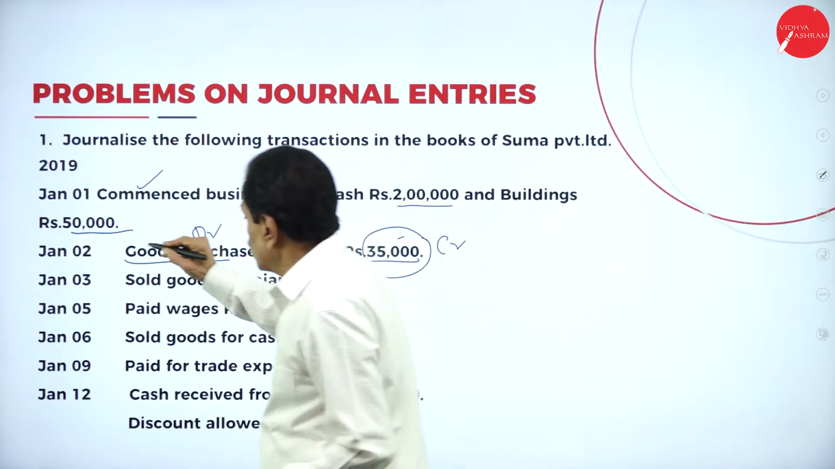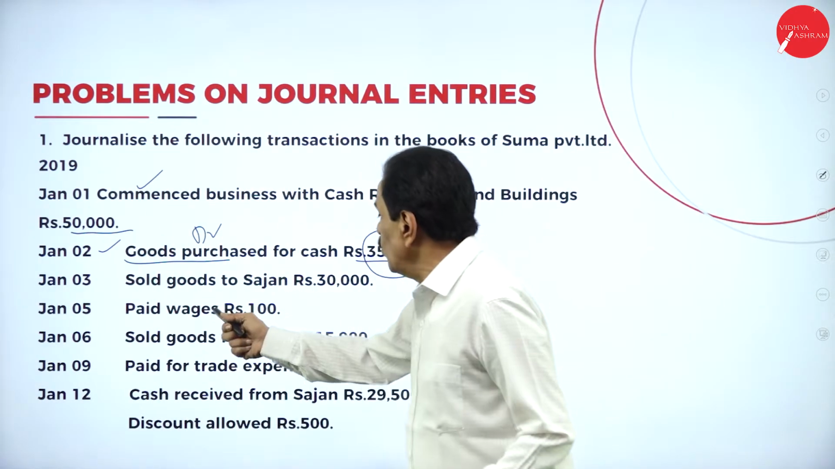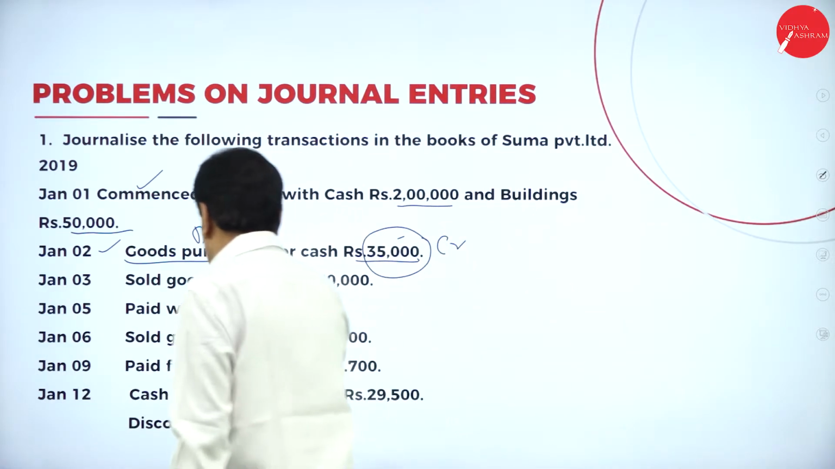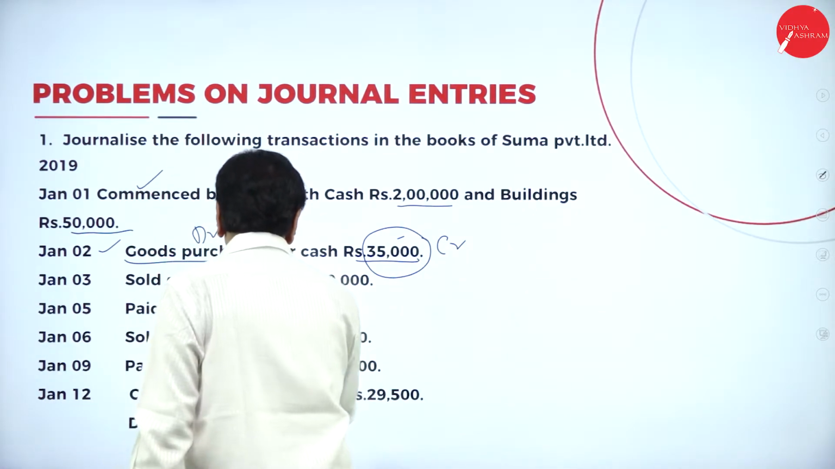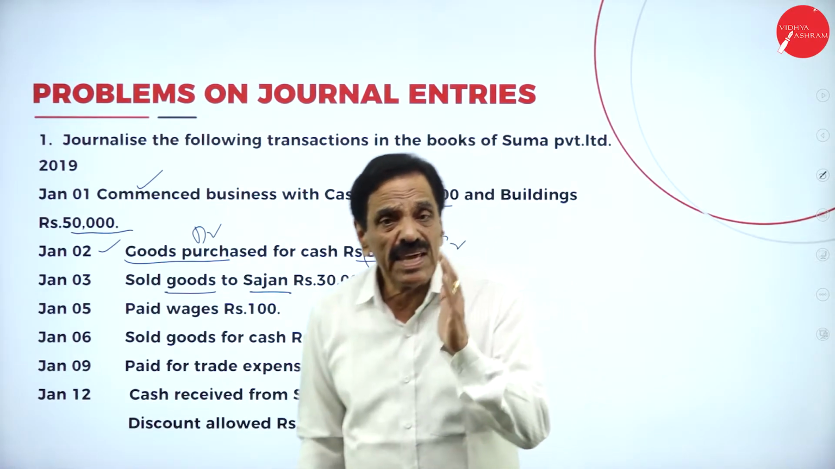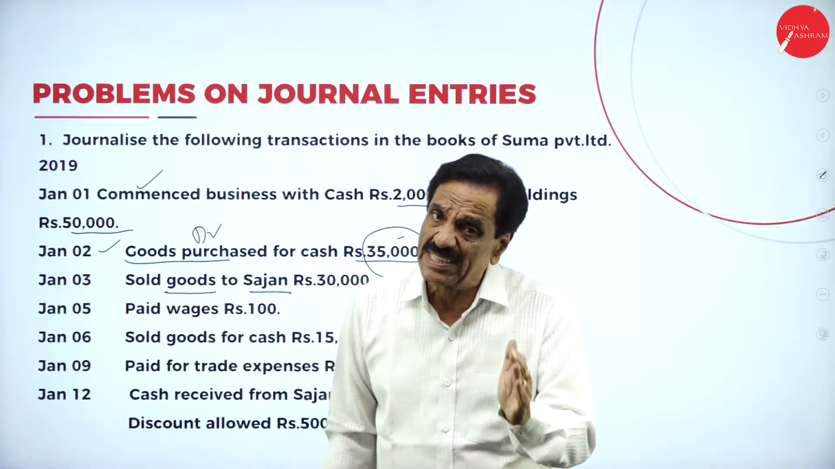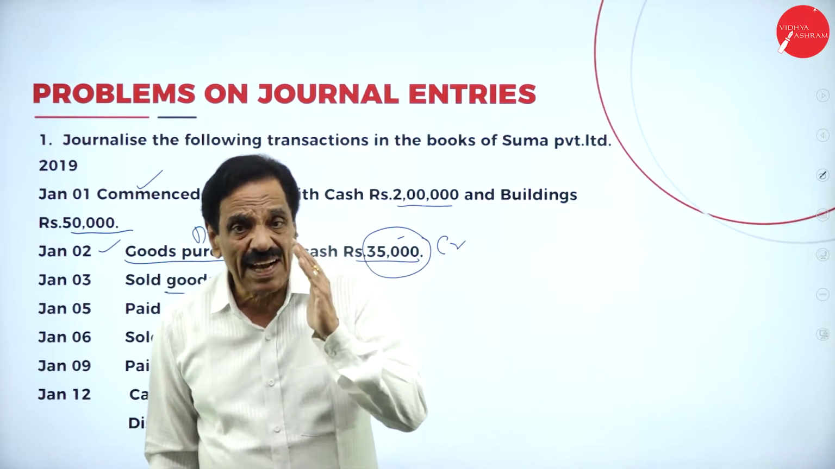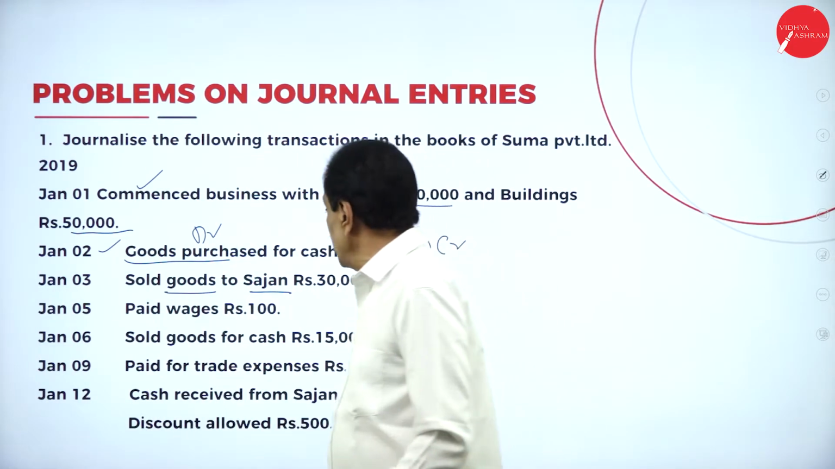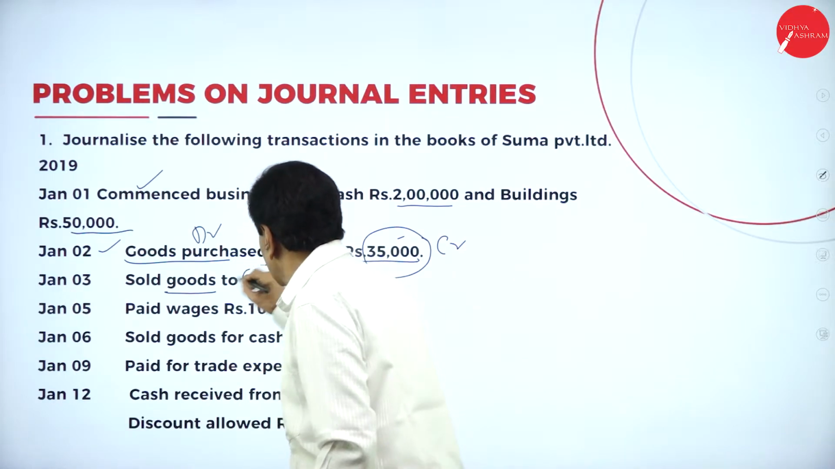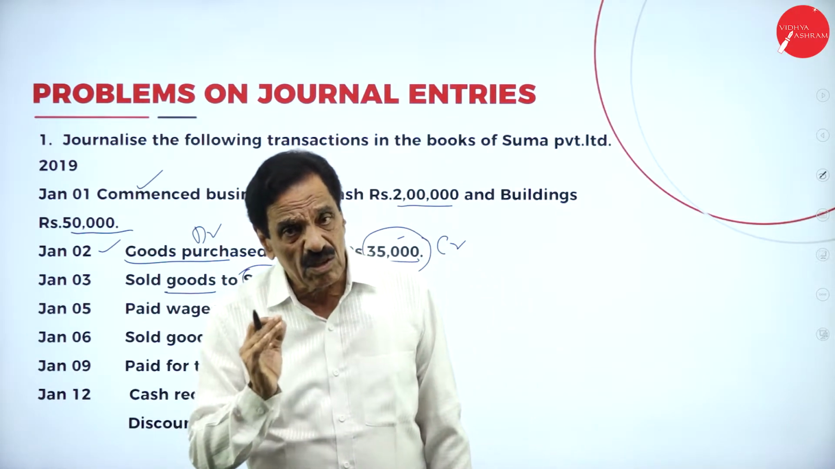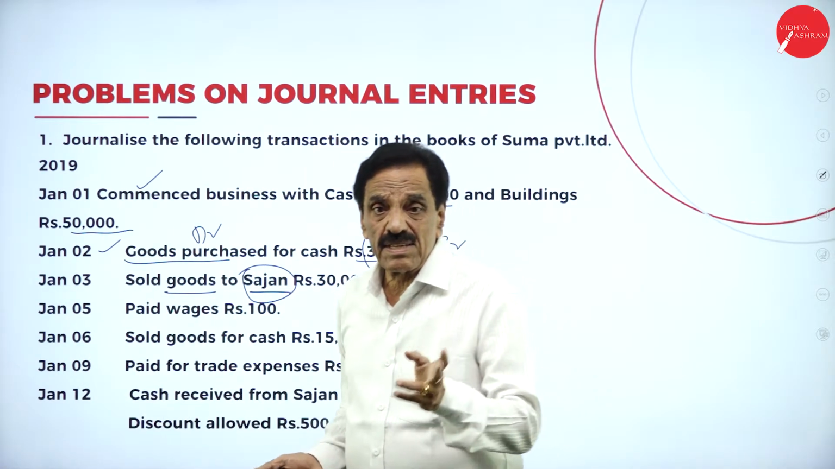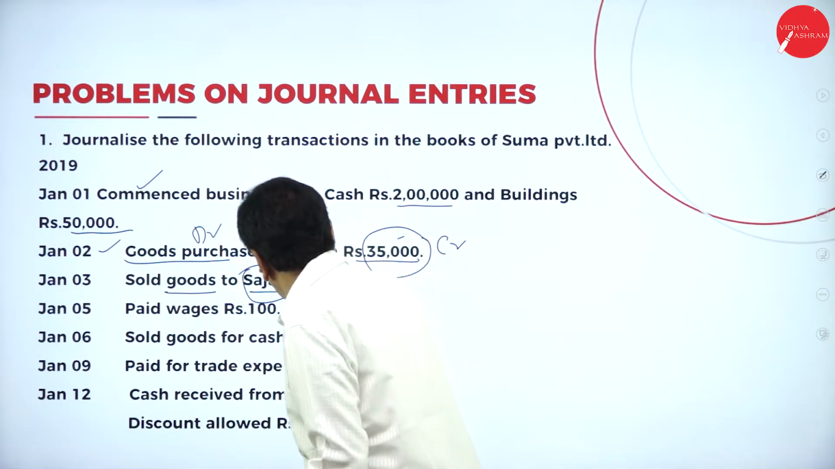So this entry is over. Third one, sold goods to Sajan, rupees 30,000. Goods is going out. Who is the receiver? Sajan. When the name comes, it is called a credit transaction. Sajan comes under personal account. What does the personal account say? Debit the receiver, credit the giver. Who is the receiver? Sajan. His account should be debited.